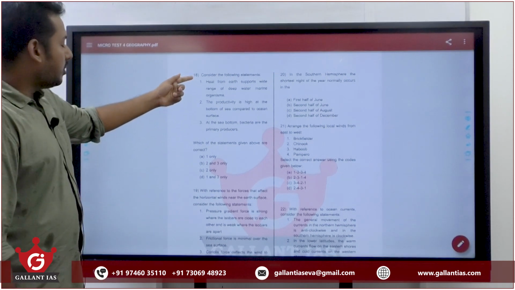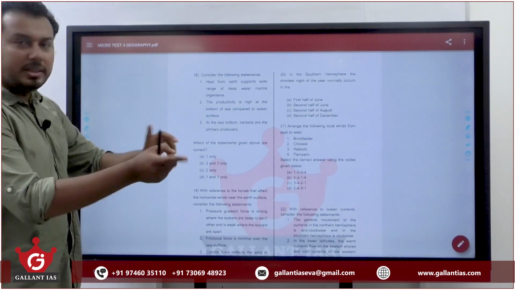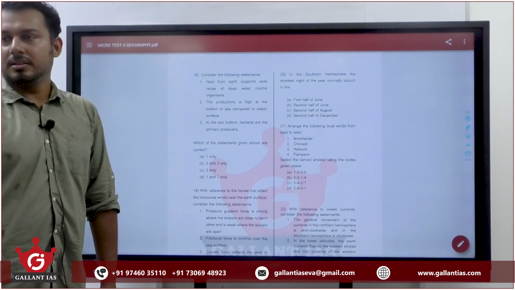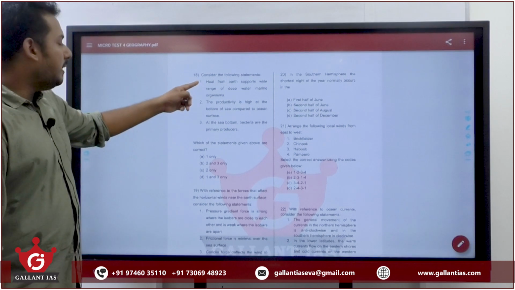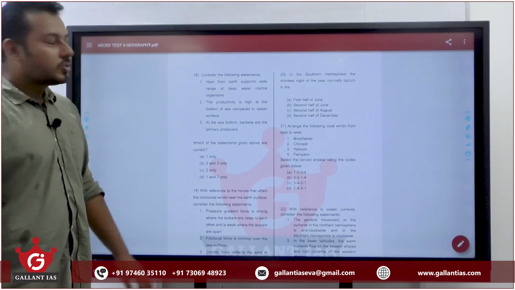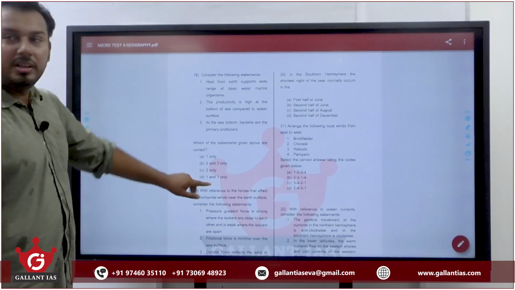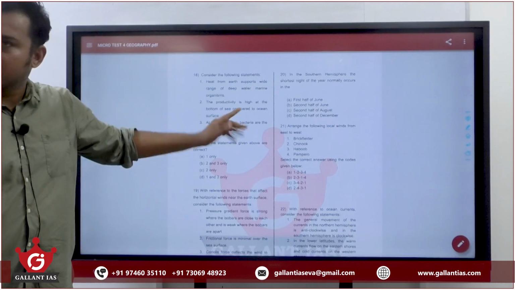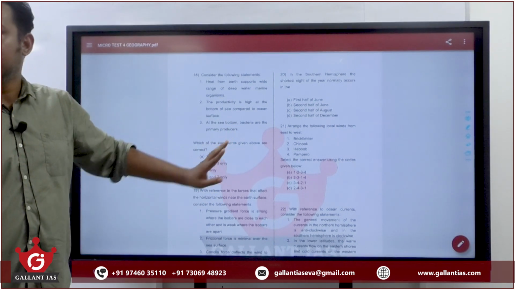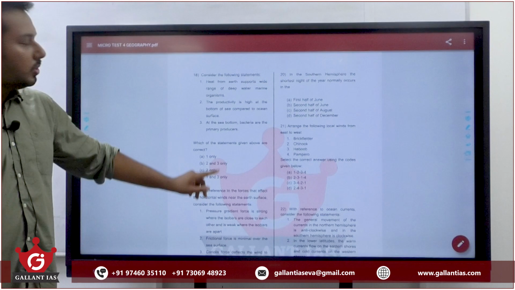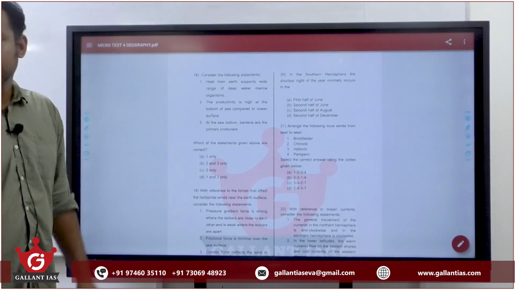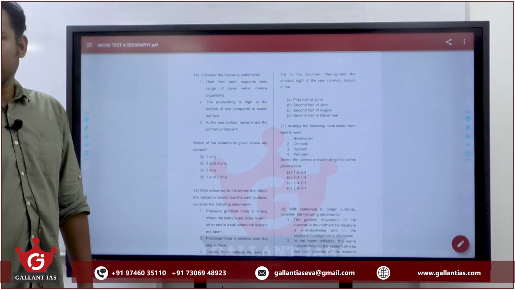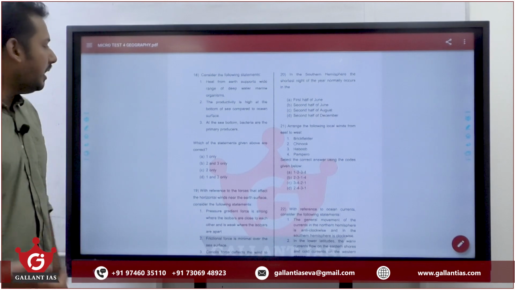See, statement 1 and statement 3 are mutually supporting each other, isn't it? If 1 is right, most probably 3 is right. So mostly the answer should be C or D. Either 1 and 3 is wrong or 1 and 3 is right. That is the possibility that you have. So you can straight away eliminate A and B. Understood? That's how you should be thinking.